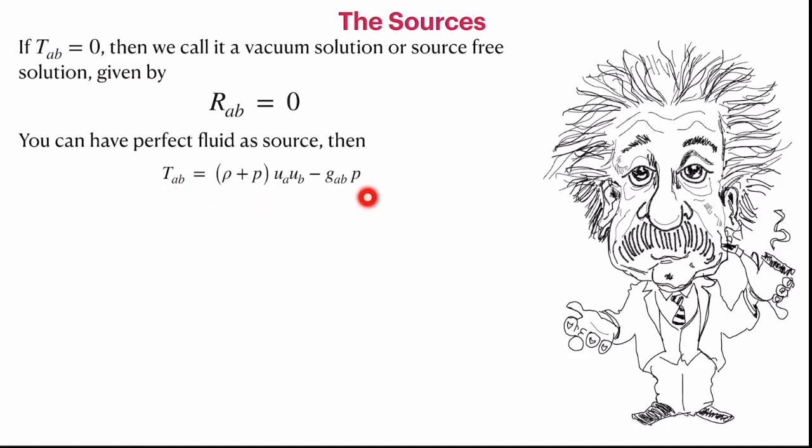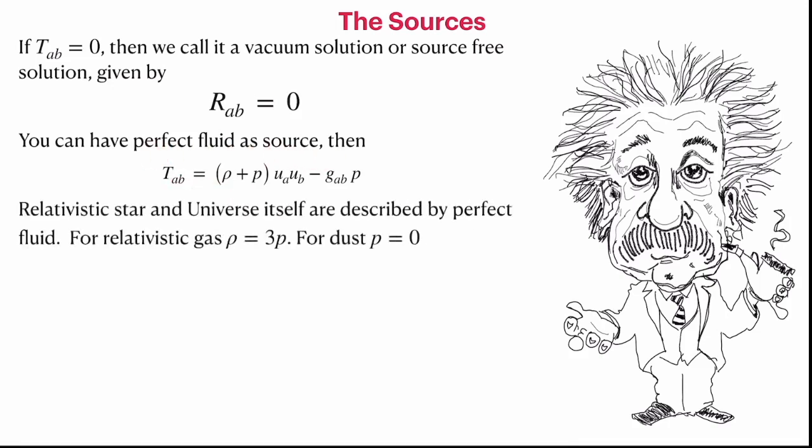For the perfect fluid, we have seen that the energy momentum tensor is given as T_AB is equal to (rho plus p) U_A U_B minus g_AB into p. We have also seen that the divergence of this vanishing leads to the Euler equation, which we call the fluid equation. So that needs to be satisfied for all the fluids which you are assuming. Now, fluids can be of two types.